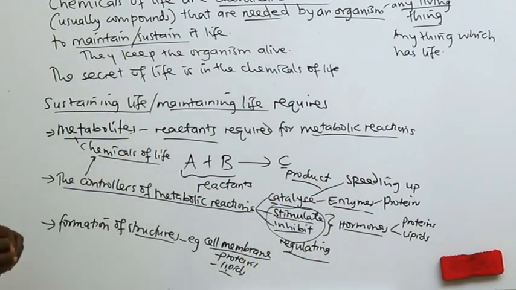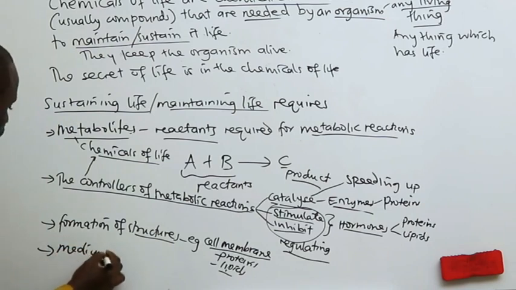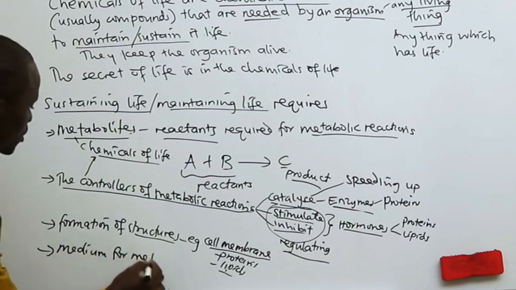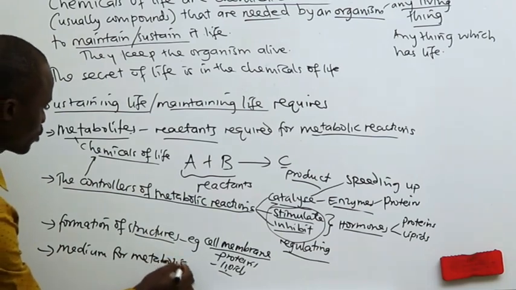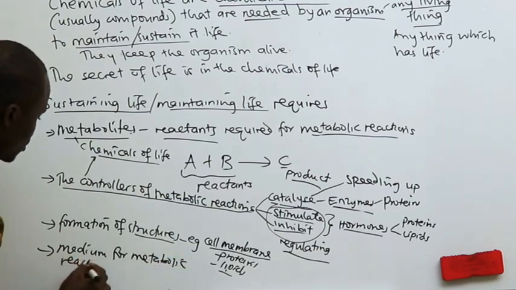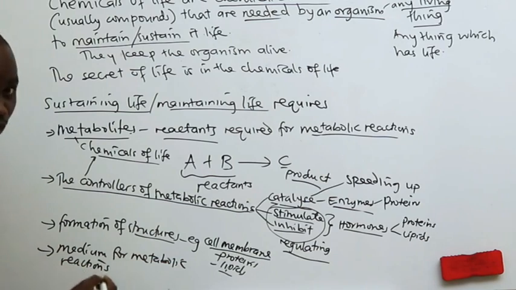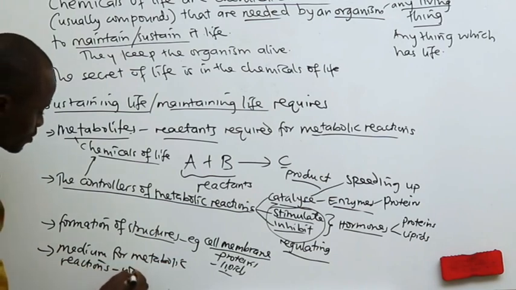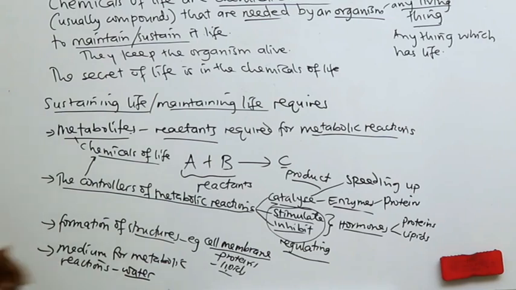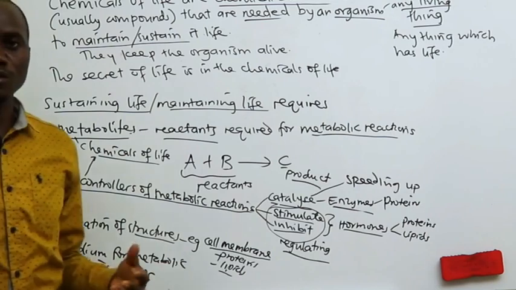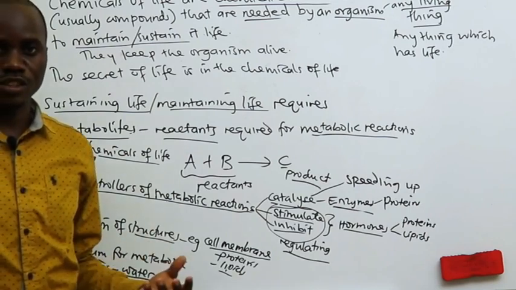And another thing which I want to inform you is that we also need the medium for chemical reactions, the medium for metabolic reactions. We shall see that the medium for metabolic reactions is usually water. Is usually what? Water. Metabolic reactions usually take place in water. Why? Because most of them occur in aqueous state.